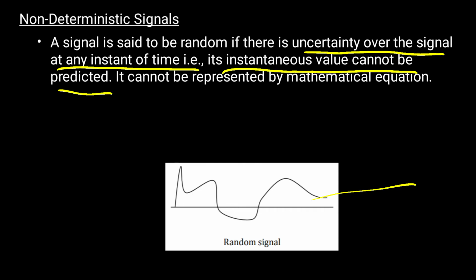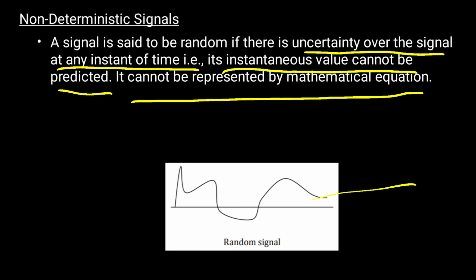Here observe, in the case of a deterministic signal, the signal does not have uncertainty, but in the case of a non-deterministic signal, the signal has uncertainty. That is, we can't predict the exact value of the signal at a particular time. Its instantaneous values cannot be predicted. In the case of a deterministic signal, we can represent it by a mathematical equation, but non-deterministic signals we can't represent by a mathematical equation.